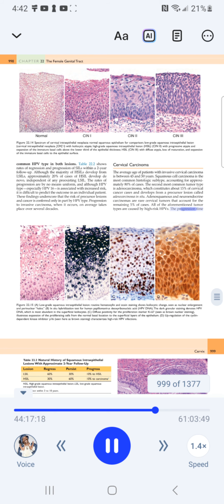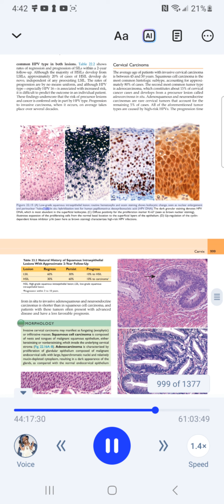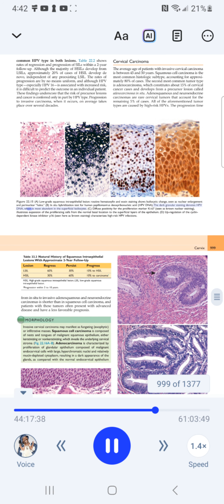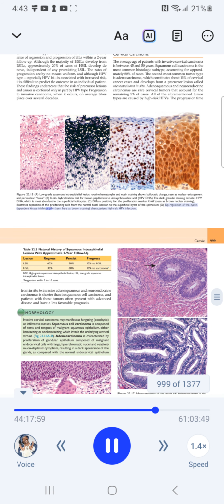Figure 22.15. A, a low-grade squamous intraepithelial lesion; routine hematoxylin and eosin staining shows koilocytic change, seen as nuclear enlargement and perinuclear halos. B, the in situ hybridization test for human papillomavirus deoxyribonucleic acid, HPV DNA. Dark granular staining denotes HPV DNA, which is most abundant in the superficial koilocytes. C, diffuse positivity for the proliferation marker Ki67, seen as brown nuclear staining, illustrates expansion of the proliferating cells from the normal basal location to the superficial layers of the epithelium. D, upregulation of the cyclin-dependent kinase inhibitor p16, seen here as brown staining, characterizes high-risk HPV infections.